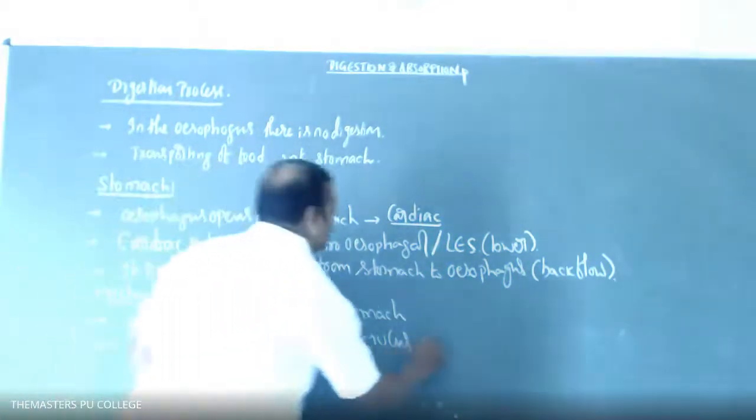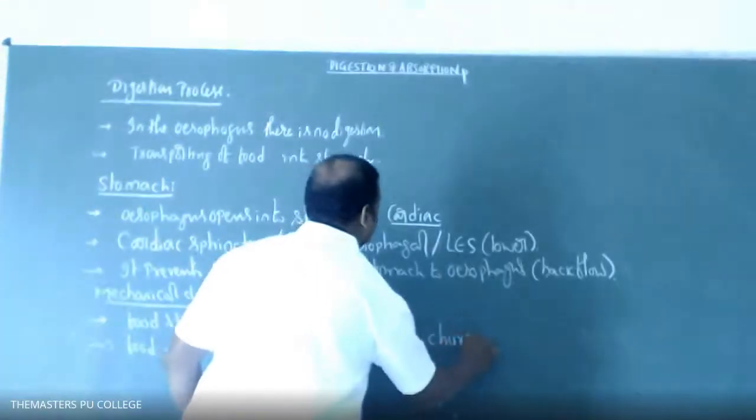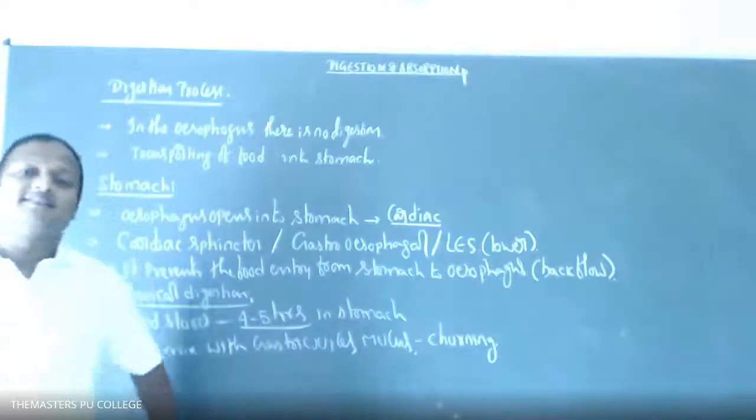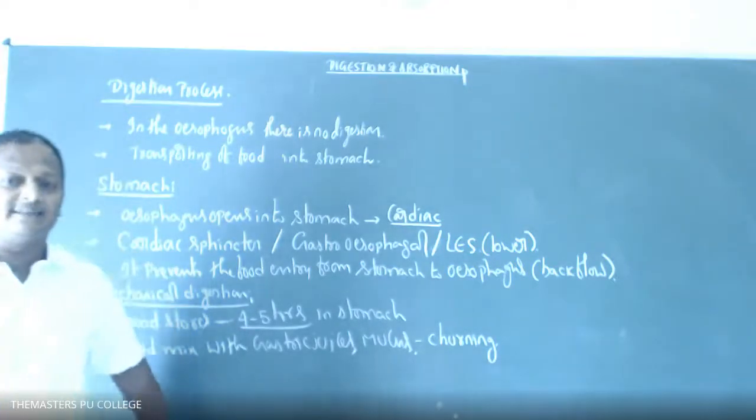And the process of churning takes place in the region of the stomach. That is the mechanical digestion.